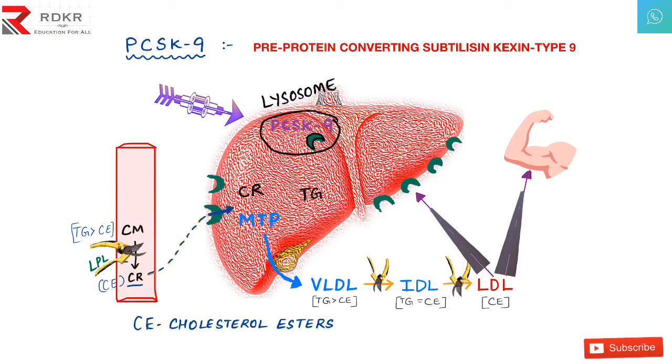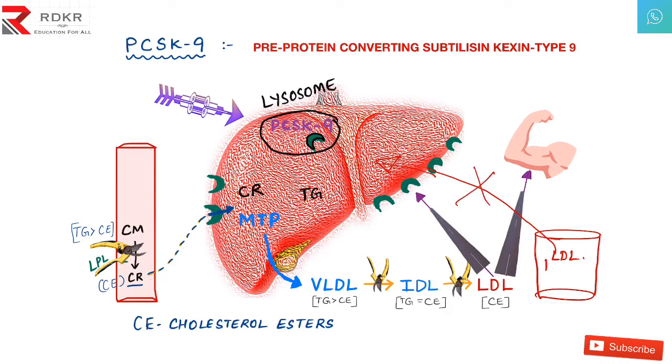Just a second, I will make it clear. Suppose this is a blood vessel. Here we have more of LDL. If the receptors are present, this LDL goes into the liver. If these receptors are not present, it cannot go. Then what happens? There is an increased serum cholesterol level. So when we apply the PCSK9 inhibitors here, it blocks this protein. This protein cannot take the receptors, and all the receptors will be present on the liver, and the LDL will be uptaken, and in the blood we have the decrease in the serum cholesterol. That is what you want.